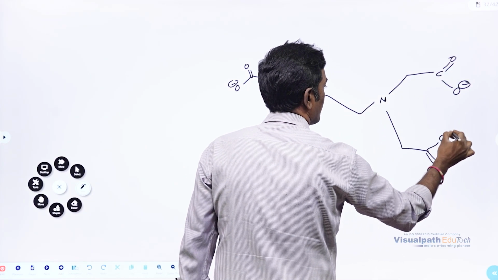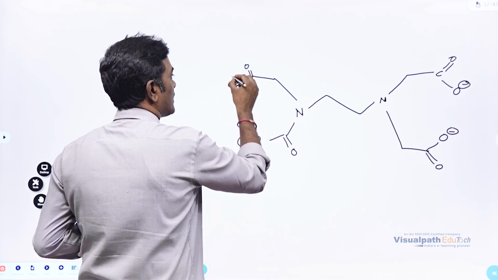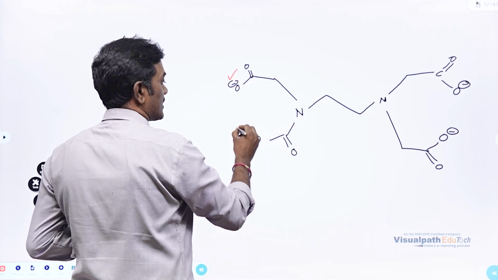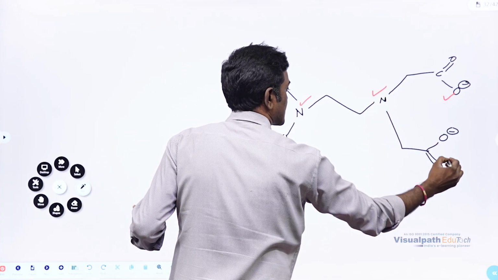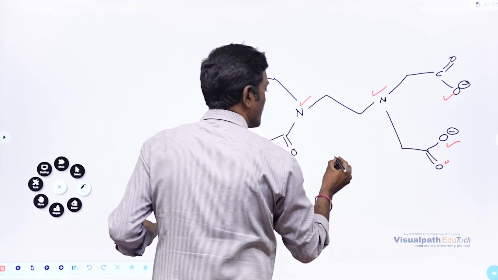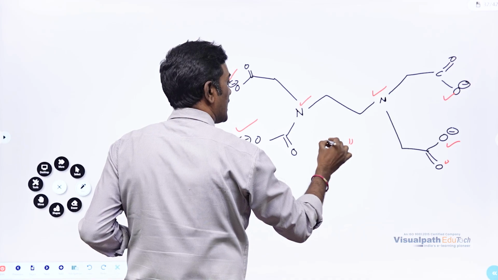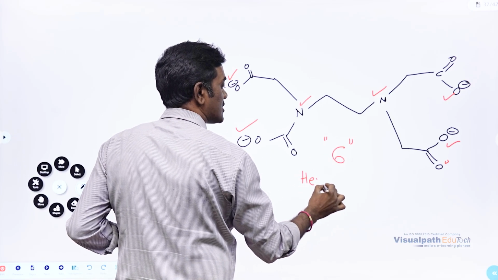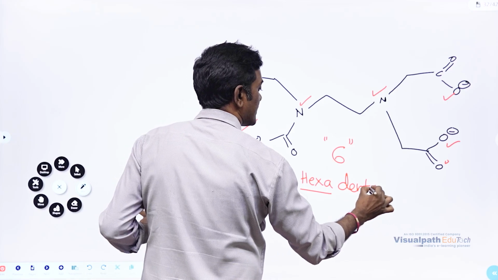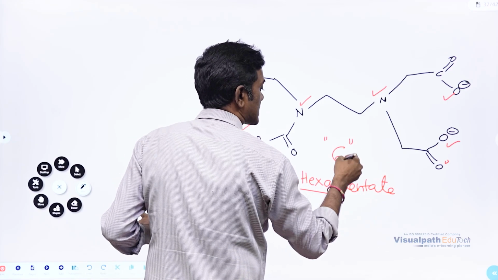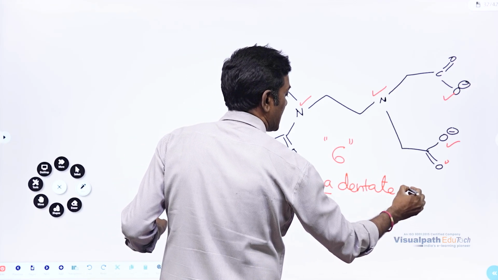If you look carefully, this is one binding site, second, third, 4, 5, 6. So 6 binding sites are there. So this can be called a hexadentate ligand. What is the meaning of hexa? 6. As it contains 6 binding sites, this will be called a hexadentate ligand.